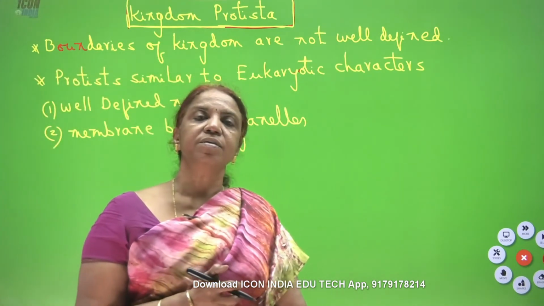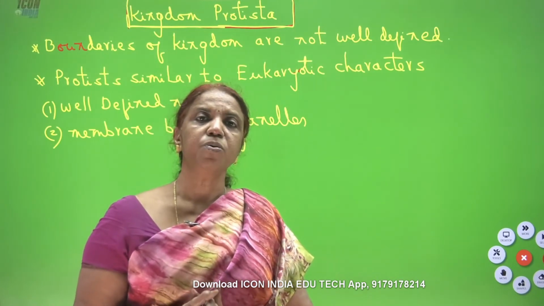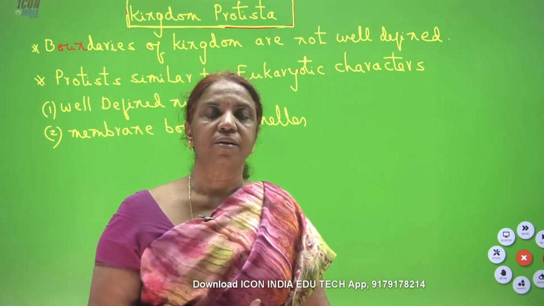These two characters are similar to eukaryotic characteristics. So Protista is similar to the eukaryotic characters.